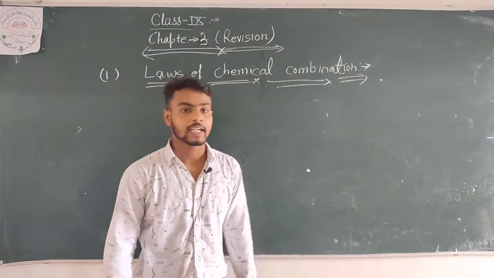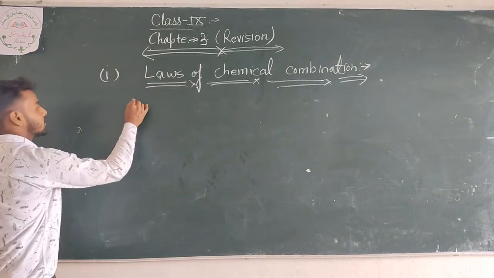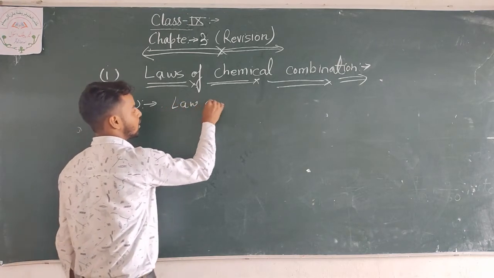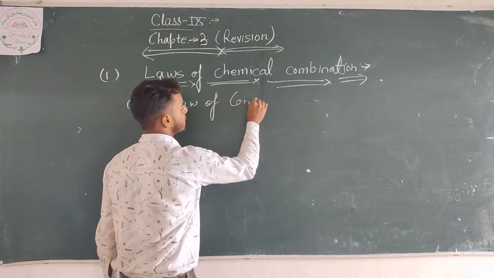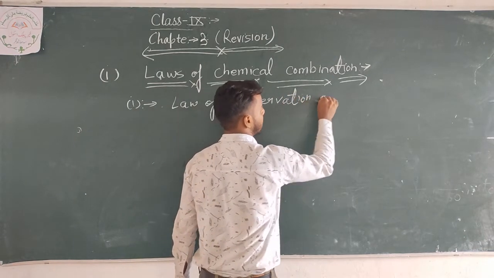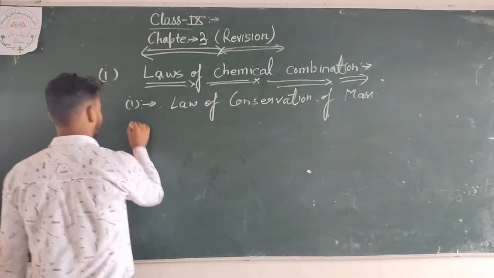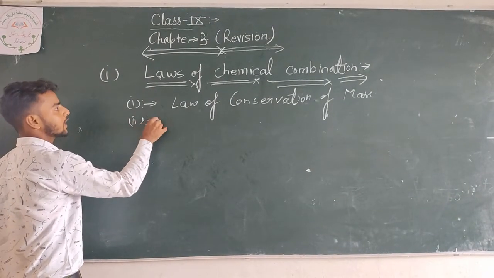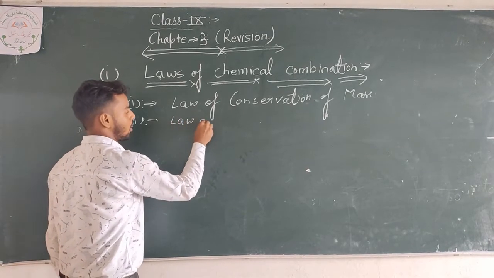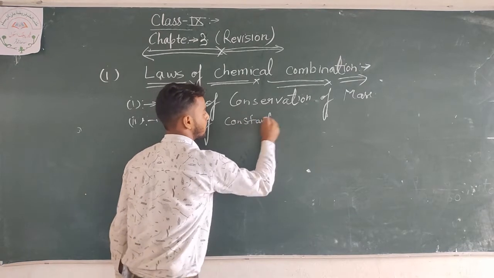In the law of chemical combination we have two subheadings. The first is the law of conservation of mass, and the second is the law of constant proportion.